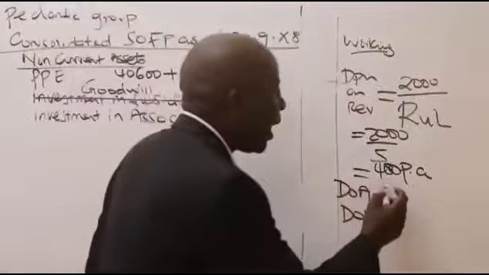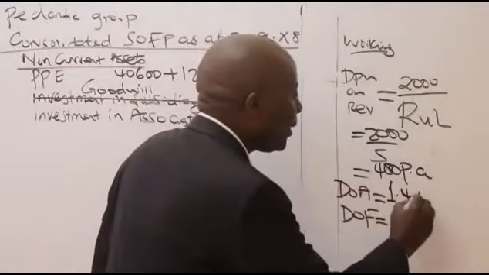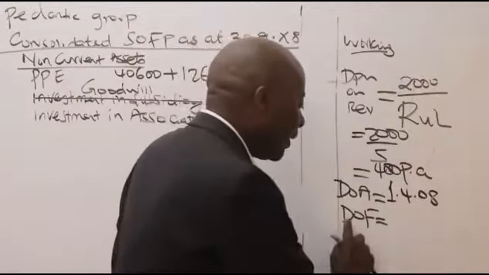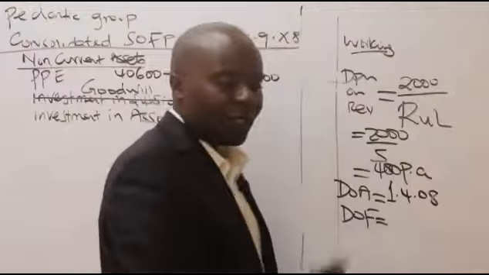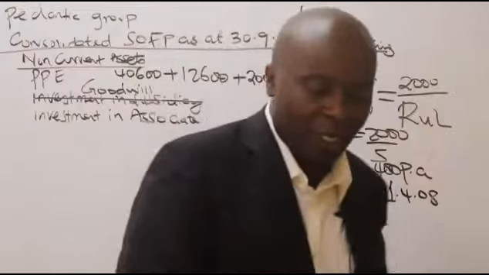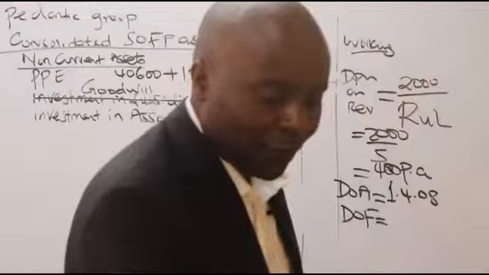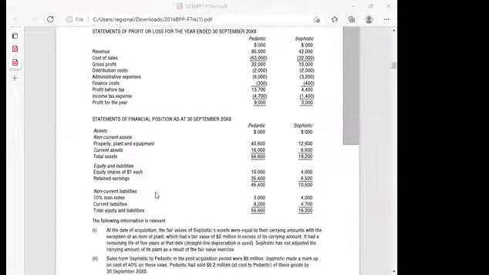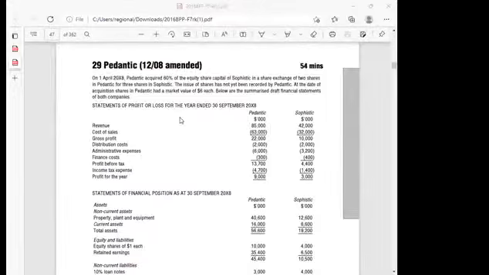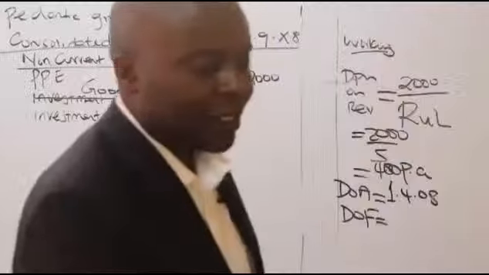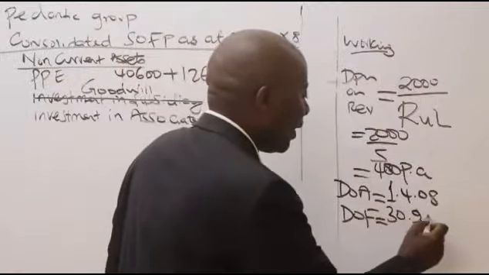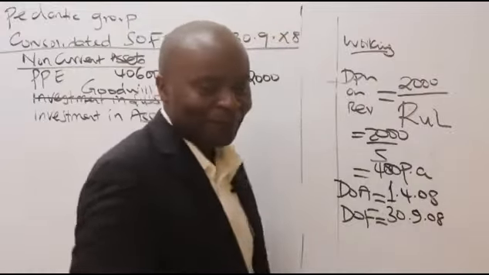So the DOA here is 1st of April 08. And then we have the date of financial statements. The date of the financial statements that have been given to you as an auditor is here. You can see these are my financial statements, 30th September 08, 30th September 08, 30th September 08.